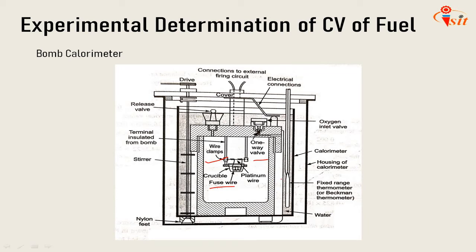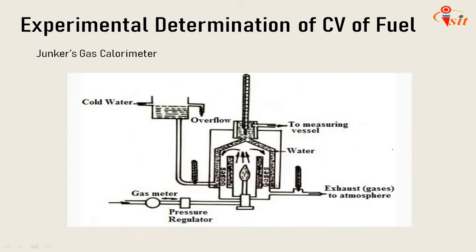The water equivalent of the calorimeter must be used in the calculation to accommodate its allowance. The heat released by combustion of fuel is absorbed by the water surrounding the bomb and calorimeter. The bomb calorimeter measures the higher calorific value of the fuel. If a liquid fuel is being tested, it is contained in a gelatin capsule and the firing may be assisted by paraffin of known calorific value in the crucible. So that is about the bomb calorimeter.